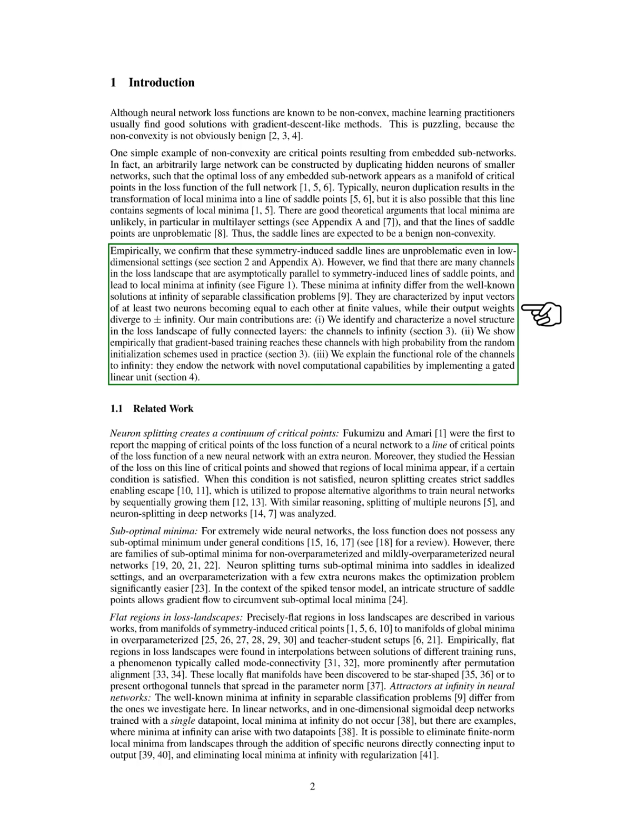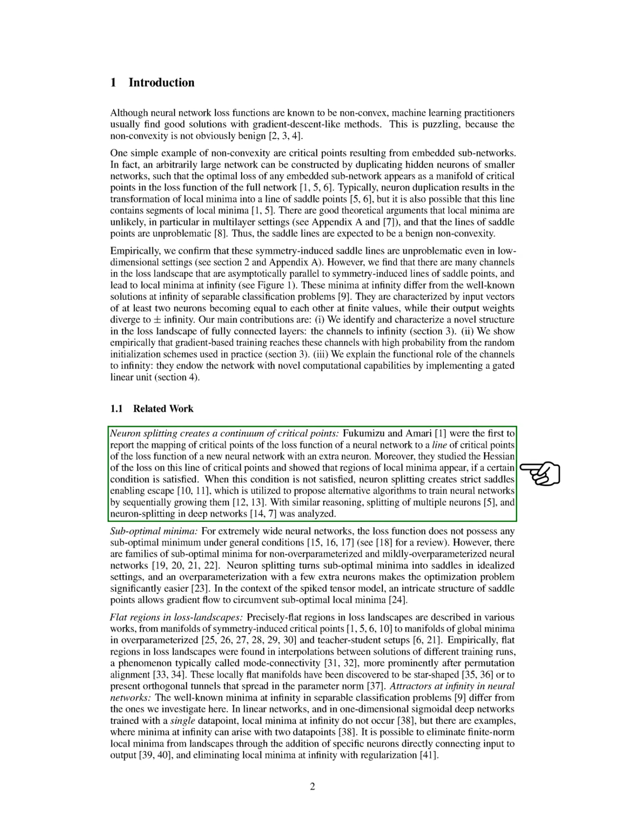In related work, we note that neuron splitting creates a continuum of critical points. Fukumizu and Amari first mapped the critical points of a neural network's loss function to a line of critical points in a new network with an additional neuron. They also examined the Hessian of the loss along this line and found that local minima appear under certain conditions.